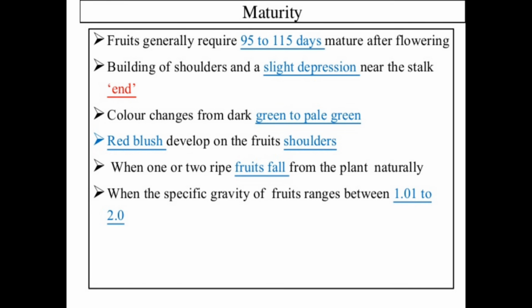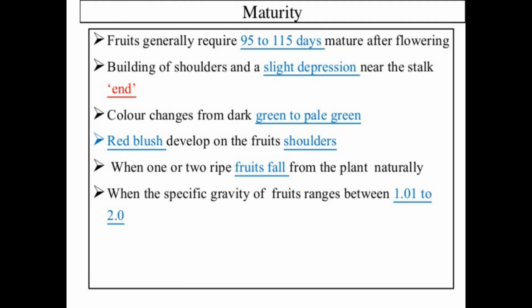Next point, maturity. Fruits generally require 95 to 115 days to mature after flowering. Then second point, building of shoulders and a slight depression near the stalk end. Then third, color changes from dark green to pale green. Then fourth, red blush develops on the fruit's shoulders. Then last point, specific gravity of fruits ranges between 1.01 to 1.02.